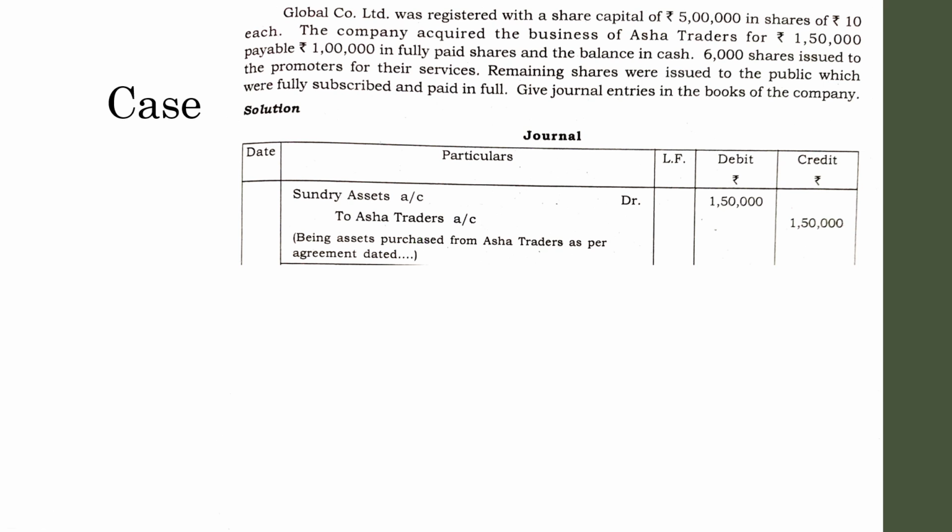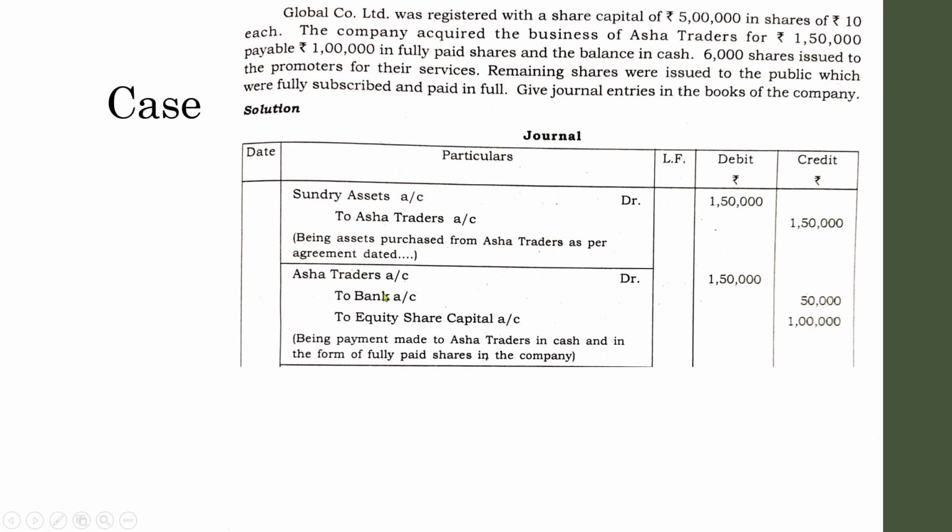Next one, how this transaction was made, means how the payment was made. Here it is mentioned that out of 1,50,000, 1 lakh was paid in the form of shares and the balance is cash. So whenever you make a payment to a vendor, the entry will be vendor account debit to whatever the mode of payment. In this case, it includes 1 lakh shares and balance in cash. So out of 1,50,000, 1 lakh is shares, so the balance will be 50,000. The entry will be vendor account debit, otherwise known as Asha Traders account debit, to bank 50,000, to equity share capital account 1 lakh.